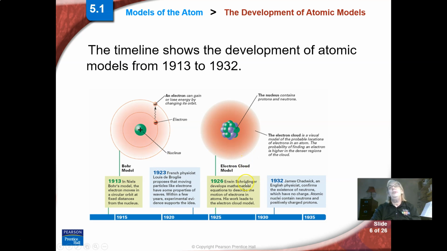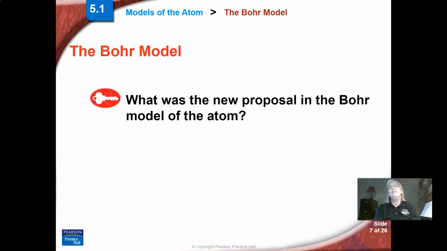And then Schrödinger came along and used math to say, hey, protons and neutrons are in the center, but electrons are spinning around and buzzing around. I think of them like bees. They're buzzing around in this area on the outside. And they move so fast we're not sure exactly at any one time where they are, but we know overall this is the pathway that they take, and they just move in complex patterns. So we think of the electron cloud. We think of it like a cloud, like looking at this over time. This is basically where the electrons are, but we're not exactly sure at any one time where they are because they move so fast.